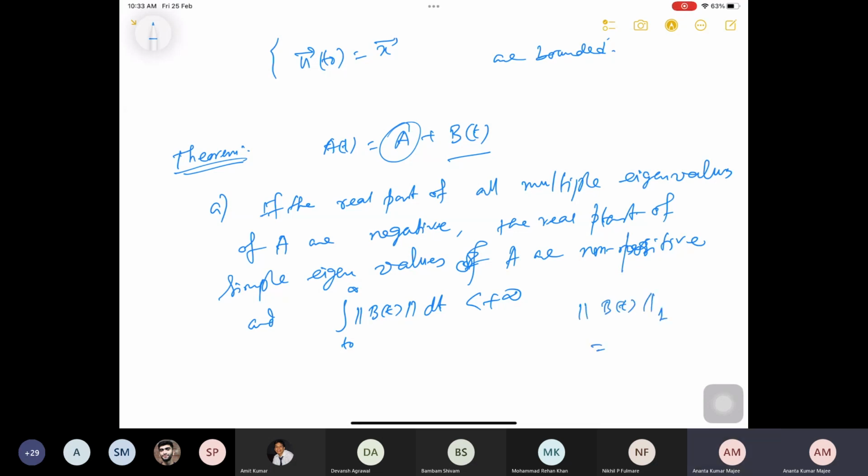You can take the one norm, which is basically the summation over i and j of mod B_ij(t). You can think of this kind of norm also. If this is finite, then the solution to this problem, which is u prime t equals A(t) u(t), is stable.